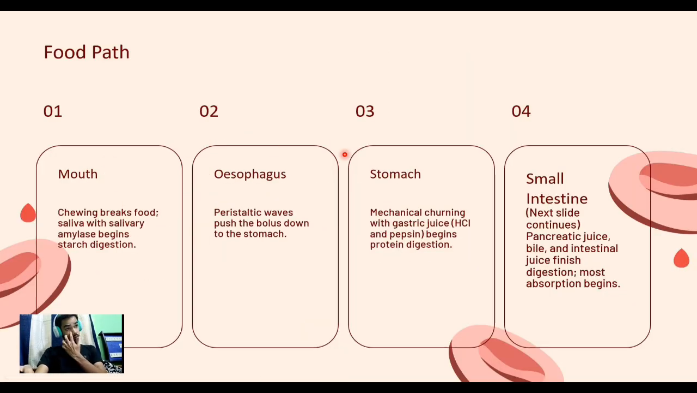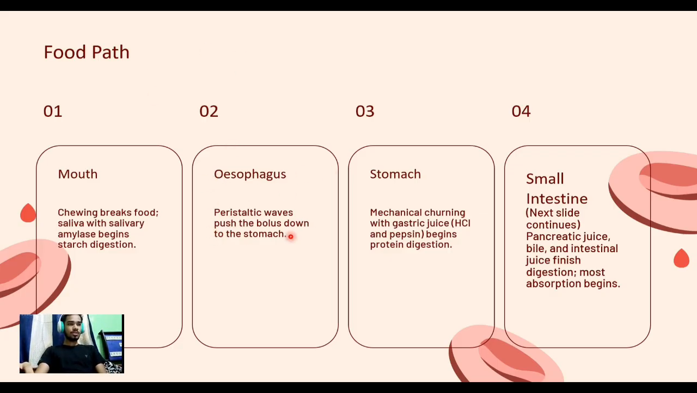First, the food. What is the food path here? The food path is first mouth, then esophagus, then stomach, then small intestine. Mouth helps in chewing the food. Saliva with salivary amylase begins starch digestion. First we chew food, then saliva is mixed with that. After that, the food is converted into bolus. Then the bolus goes through the esophagus.